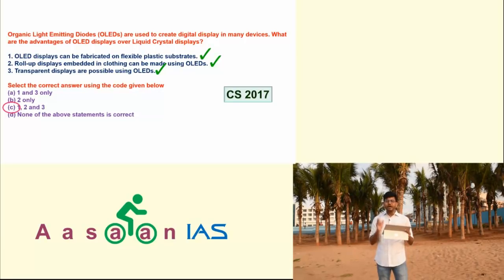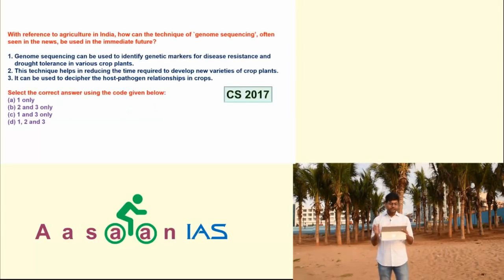Now, if you would have developed that, take one more question. With reference to agriculture in India, how can the technique of genome sequencing often seen in the news be used in the immediate future? Even if you do not know what it is, if you have not read that news, still you can answer these questions using your common sense. 1. Genome sequencing can be used to identify genetic markers for disease resistance and drought tolerance in various crop plants. Again, he is saying it can be used. You cannot say no, it cannot be used.